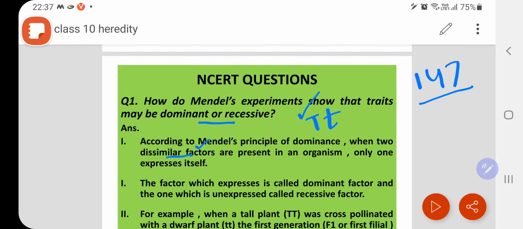The factor which expresses is called the dominant factor and the one which is unexpressed is called the recessive factor. So do not be confused about what this factor is.